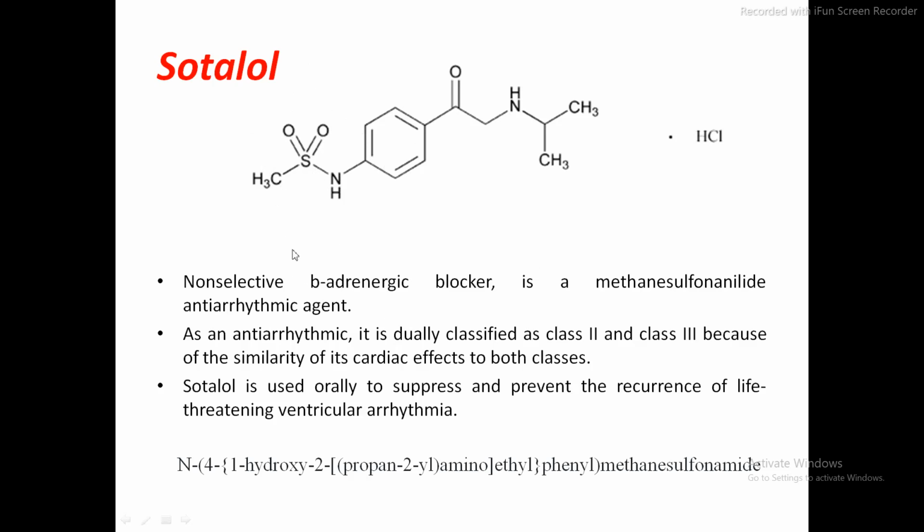So sotalol, it is a non-selective beta adrenergic blocker. It is a methane sulfonamide antiarrhythmic agent. As an antiarrhythmic, it is dually classified as class 2 and class 3 because of the similarity of its cardiac effect to both the classes.